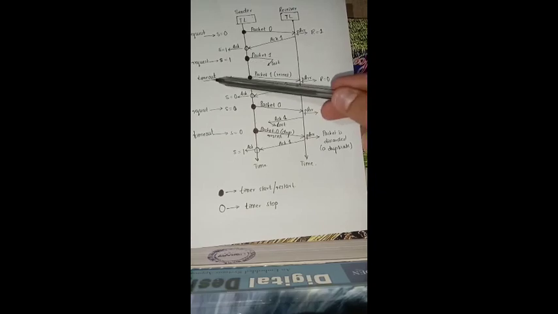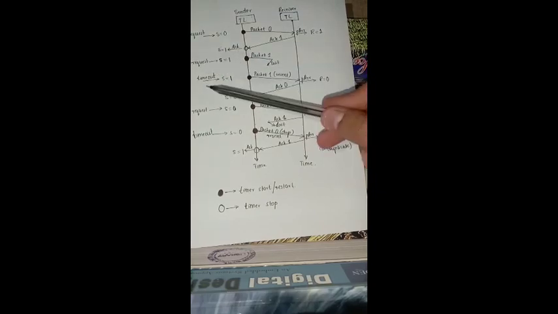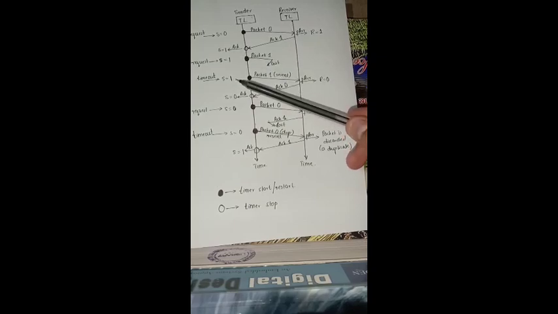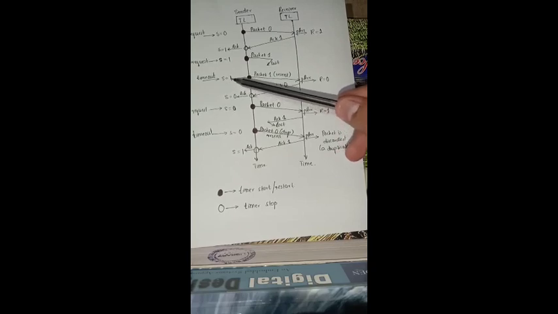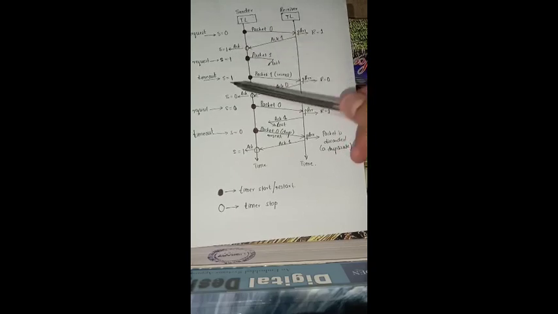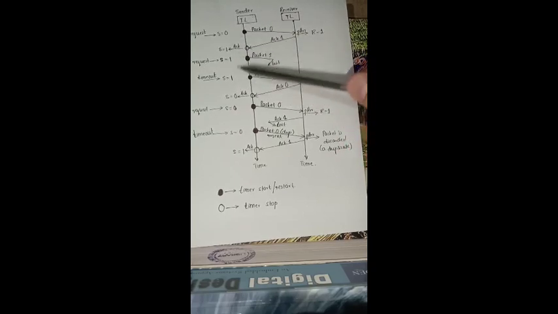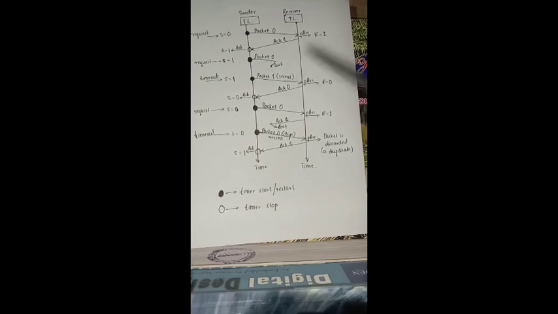Hence, the timeout occurs here. When the timeout occurs, there is no sliding taking place in the sliding window of the sender. So the sequence number will be equal to 1 again. This sequence number 1 is transmitted along with the packet. So this packet is nothing but the copy of the previous packet that was sent. So this is the resending process.